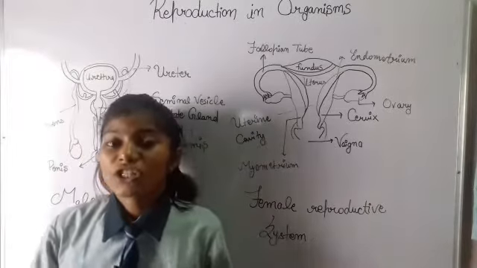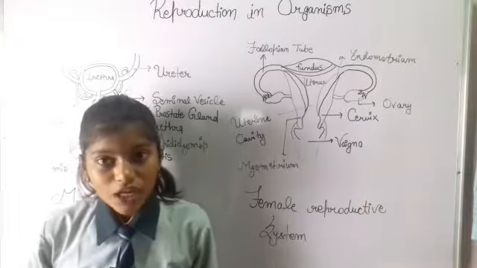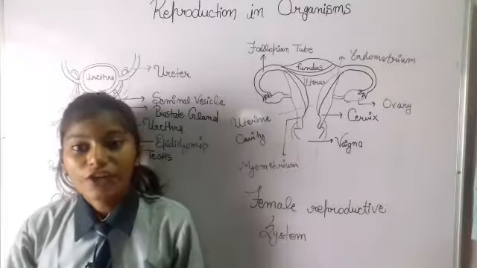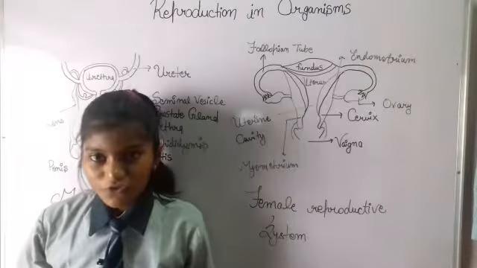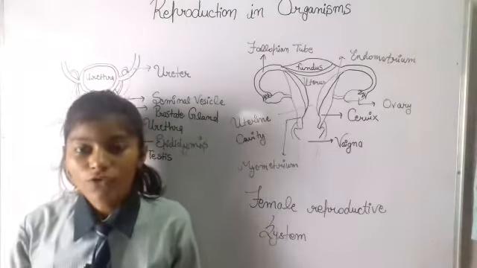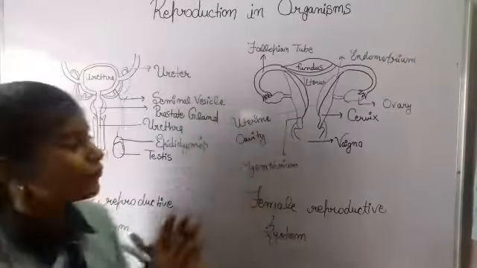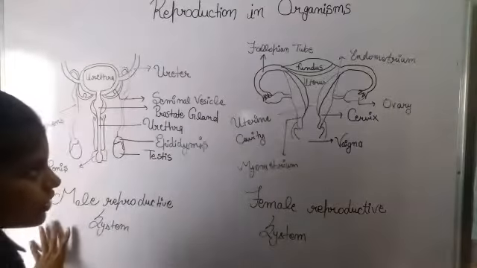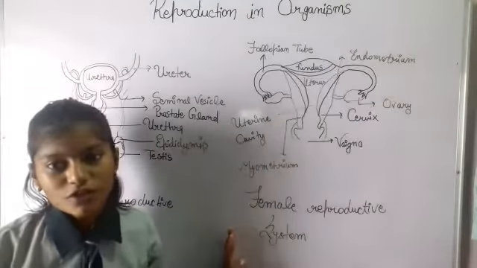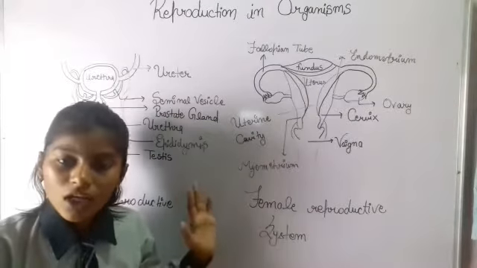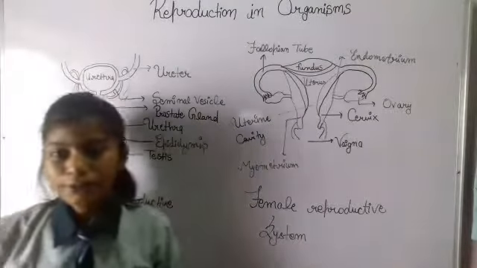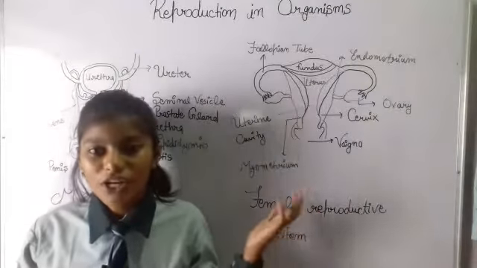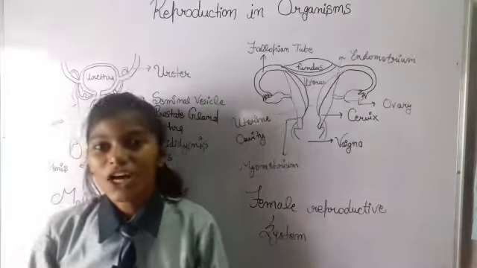Now in each living organism, reproduction is an important biological process. It plays a very important role. But firstly, let's find out what reproduction is. Now you can see the board is full of many things. As you can see, this is the male reproductive system and this is the female reproductive system. We will talk about it later. Let's put it aside. Firstly, what is reproduction? This magical process, what is it actually?